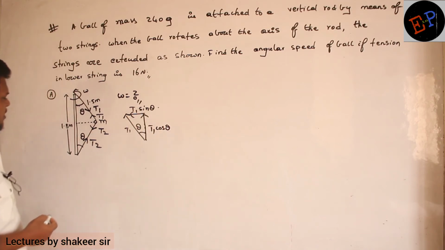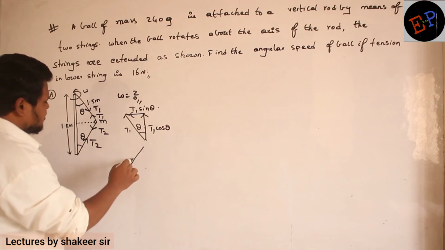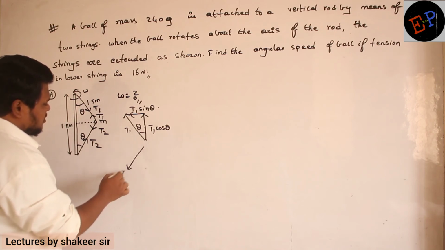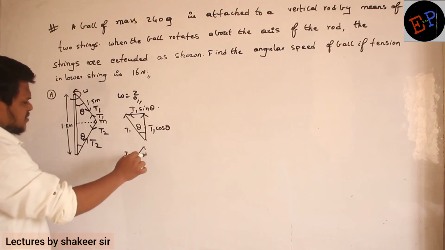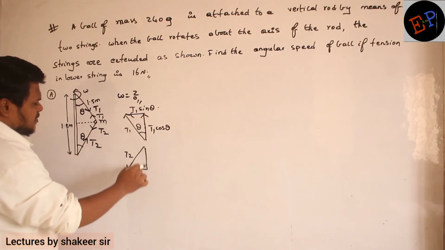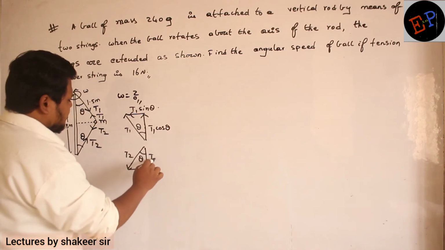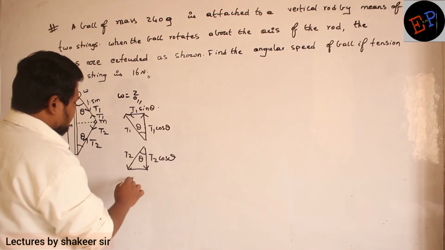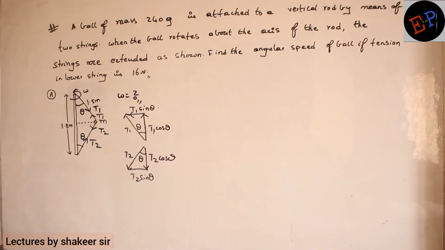Similarly, this tension also you split into two components. So this tension I can call as T2. Okay. So if this angle is theta, definitely this angle also will be theta. Now split this again into two components. So this will become T2 cos theta, and this one will become T2 sin theta. This is how I can write all the forces now.